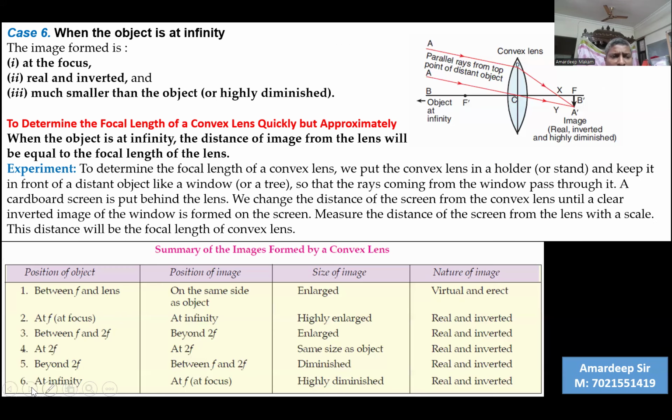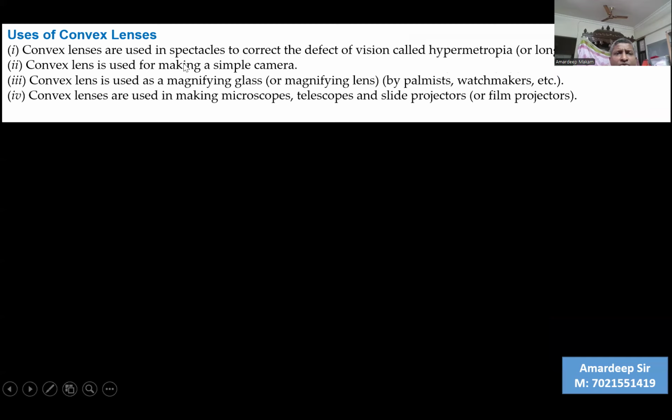And we of course see here the uses of convex lens. They are used in spectacles for hypermetropia, long-sightedness, where a person is able to see distant objects but unable to see near objects. Generally, this is the defect which appears in the human eye when people are in their 40s or cross 40.